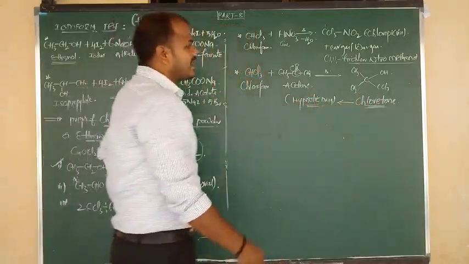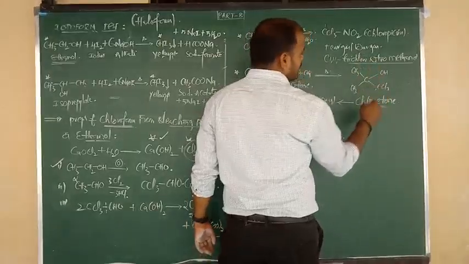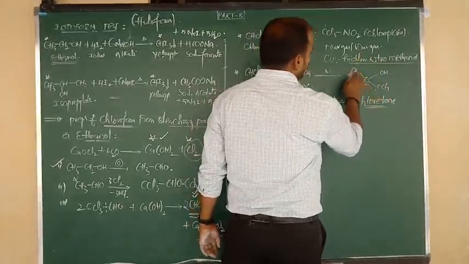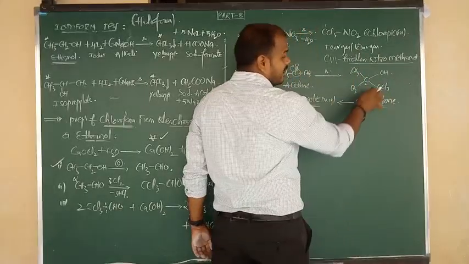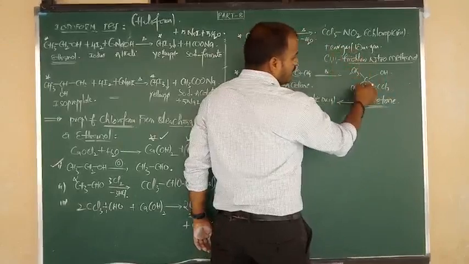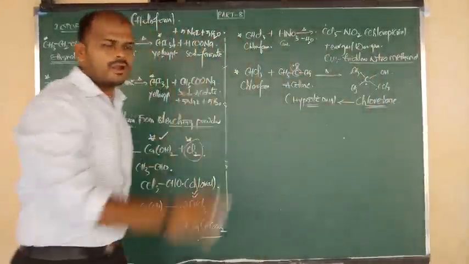Okay, right. So try to write the IUPAC name yourself. Just I want to give the hint. Carbon number 1 has 3 substituents, and this is 2 and this is 3. How can we write the IUPAC name? 1,1,1-trichloro-2-methyl-2-propanol. Like that you can write yourself.